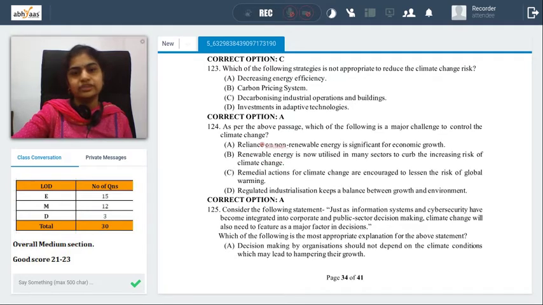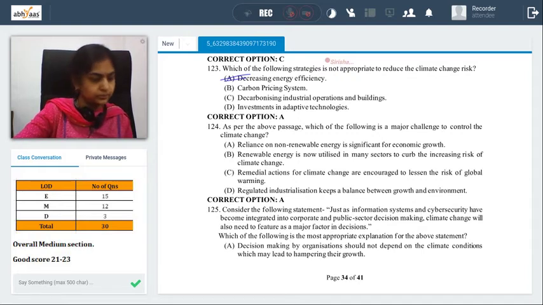Decreasing energy efficiency. You need to increase energy efficiency, not decrease. So obviously A is the best possible answer. Fine, clear cut, straightforward, no issue. As per the above passage, which of the following is a major challenge to control climate change?